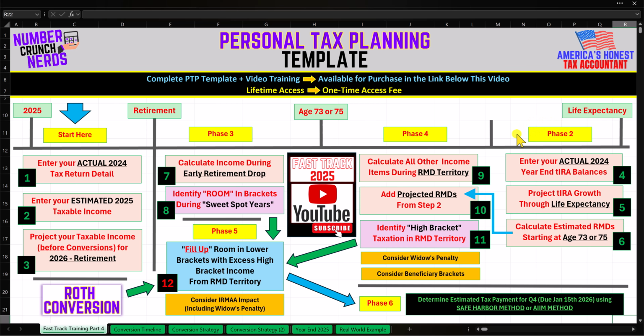While you're in the members area, also keep an eye out for new videos that will be coming out on Phase 2 of the FastTrack system. As I mentioned in the first 3 videos of this series, we are going to work all the way through steps 4, 5, and 6 by November the 8th, 2025, and then on November the 8th, that Saturday, we will start working on Phase 3. So hop into the program, download the personal tax planning template, and get started on the FastTrack video training series, and let's get these Roth IRA conversions done by the 12/31/2025 deadline.